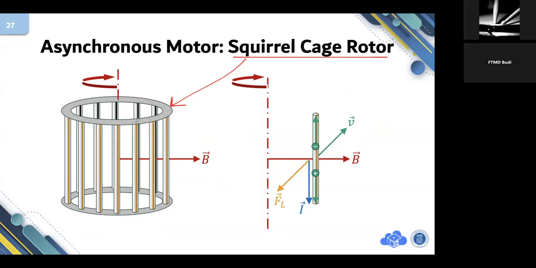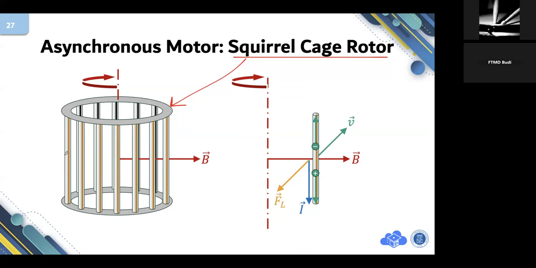It consists of two rings, the upper ring and lower ring. Right in between, there are several rotor bars. This is called a rotor bar. Of course, this construction is made of metal, which is able to flow electrical current.